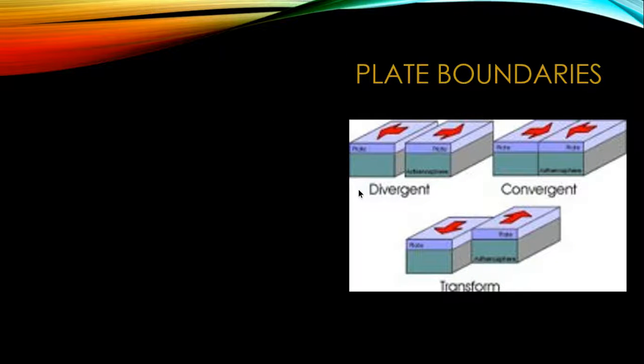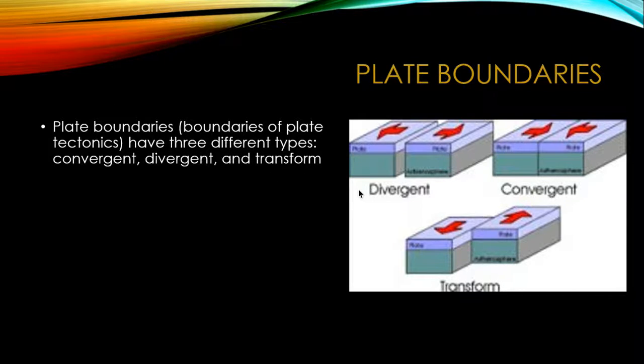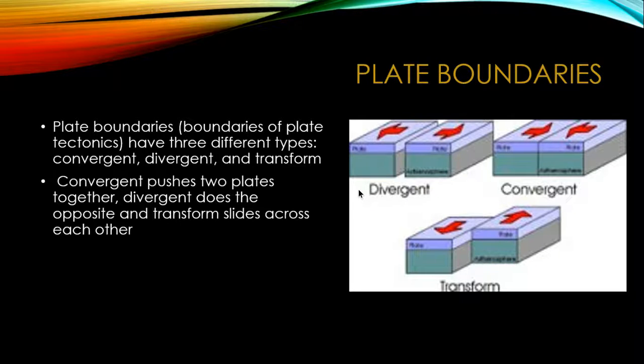Plate boundaries are called plate boundaries because they're boundaries in between tectonic plates. The 3 types are convergent, divergent, and transform. Convergent is where 2 plates are bashing into each other. Divergent is when they're pushing away from each other, and transform is when they're sliding across each other.